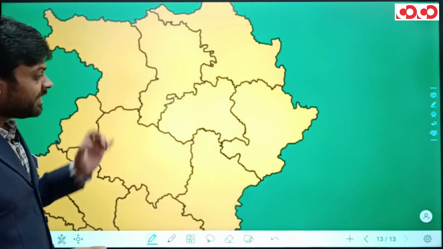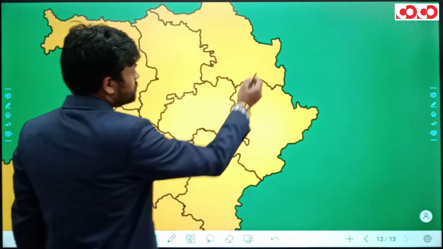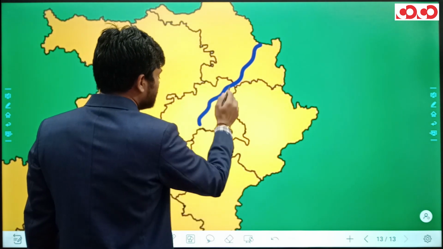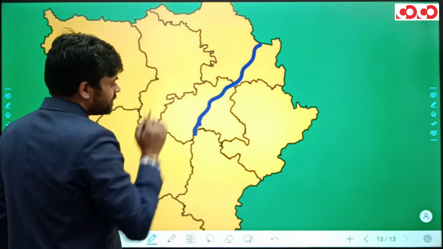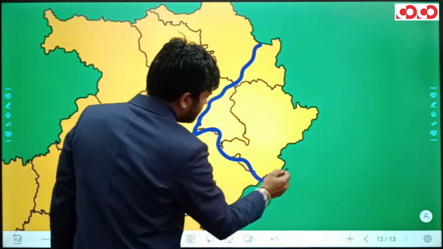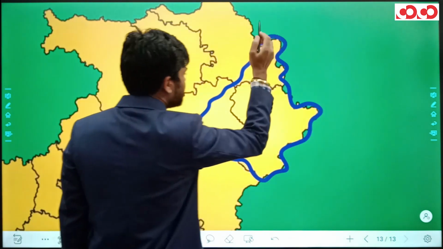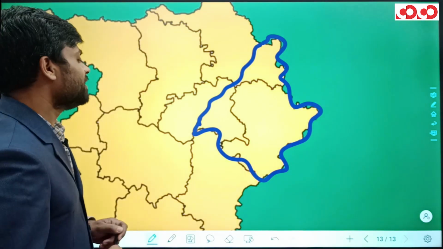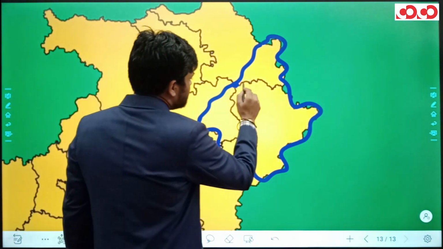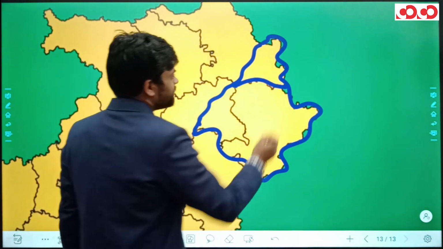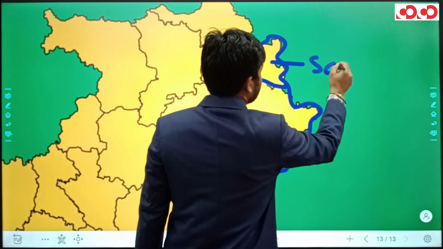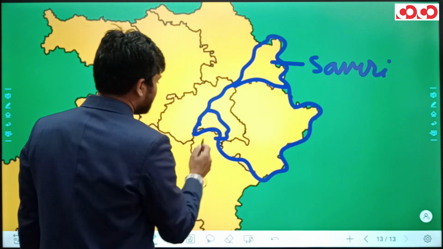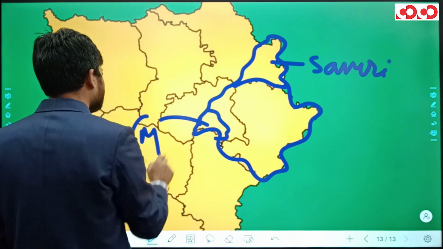So now, solving this question with the help of map. We have already learned this Kusmi Samri Tehsil, the Lundra, Batoli, Sitapur and Man Part Tehsils of Sarguja, and the entire Jashpur district is the extension of Jashpur Samri Part. Now let me tell you, this Kusmi and Samri Tehsil are known as Samri Part. The Man Part, you already know, it is the Man Part Tehsil.